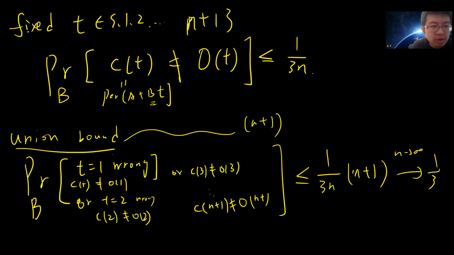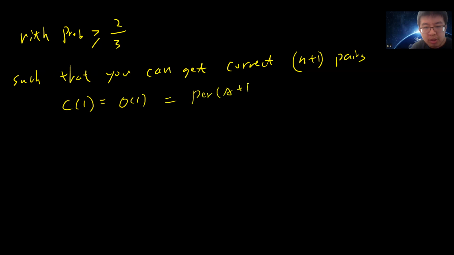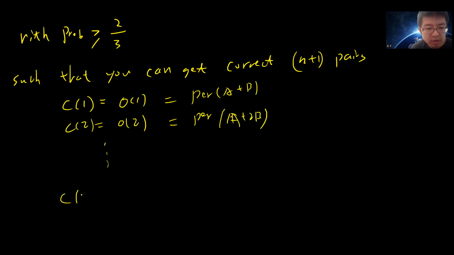This basically means that with probability higher than 2/3, you can get the correct n plus 1 pairs. That is, C of 1 is O of 1, the permanent of A plus B; C of 2 is O of 2, the permanent of A plus 2B; and C of n plus 1 is O of n plus 1, the permanent of A plus (n plus 1)B.